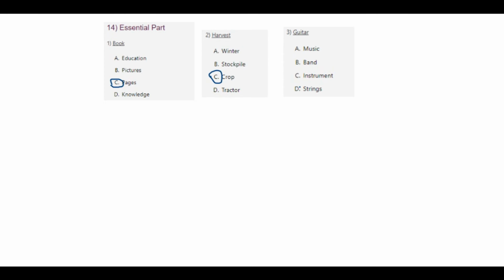Guitar, it's music, it's a band, it's an instrument, it's strings. So what is an essential part for a guitar? Not what a guitar is having. So that is strings.